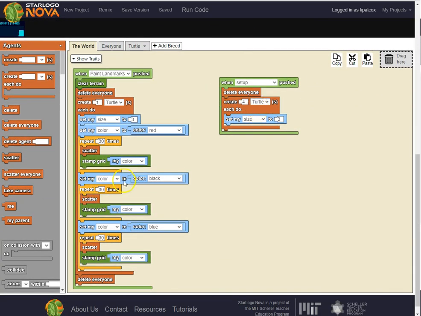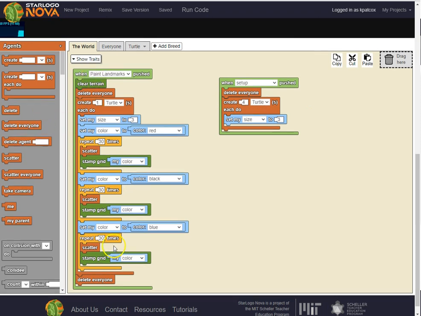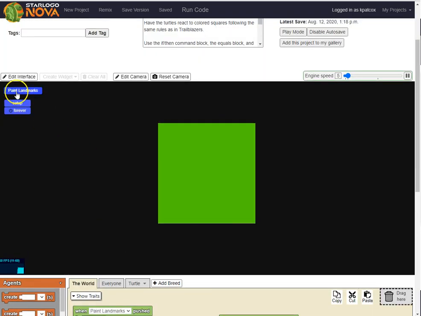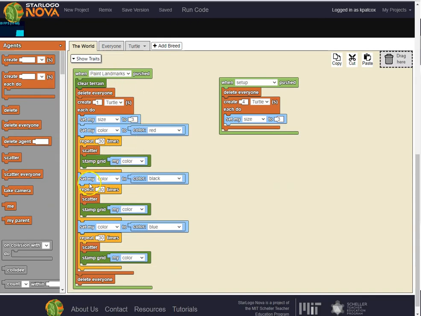Now, if you remember me saying, do not change paint landmarks, but you see this button. We'll learn how to create buttons later, but they've already created this button for you. So when paint landmarks is pushed, it's going to do all of these things.